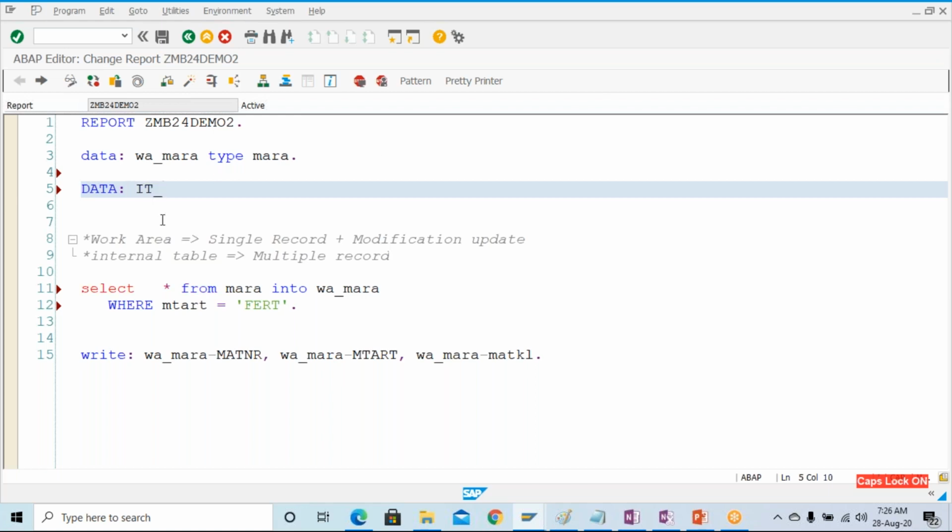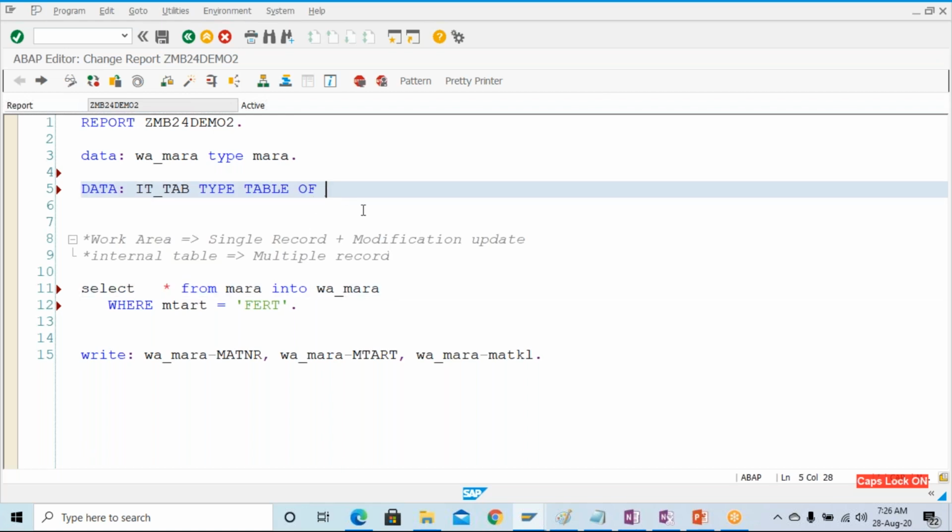Generally, when we create an internal table, we give a naming convention starting with IT underscore. It is not hard and fast; you can give ABCD or something like that and it will also become your internal table. But this name should be some readable name. So it_tab type table of, what kind of table should it be? I'm using the star over here.